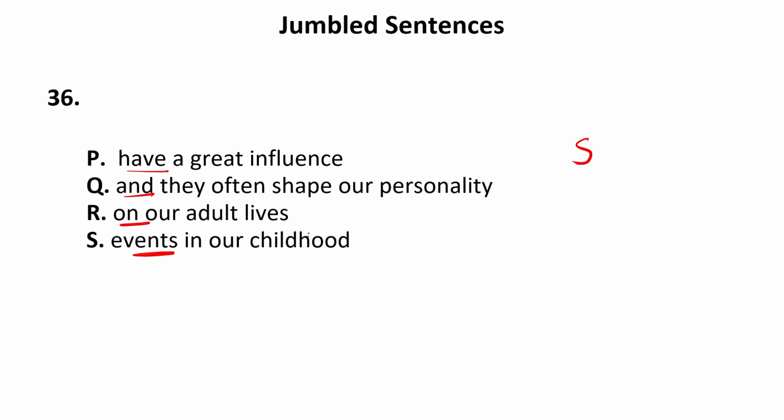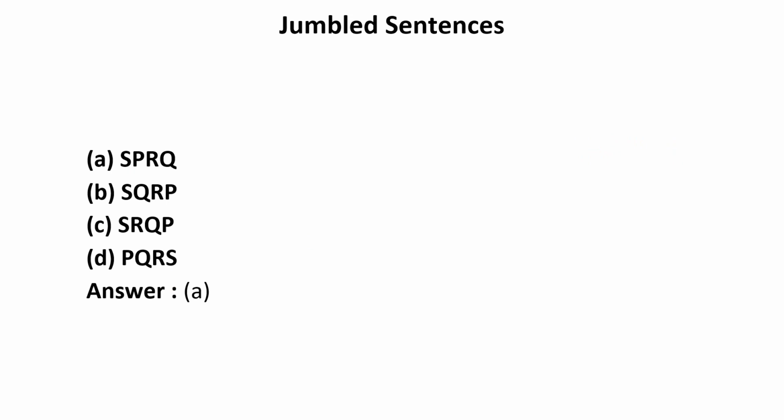So S: Events in our childhood have a great influence on. Now influence is followed by the preposition "on". So SP, then R, then Q. Now let us read it: Events in our childhood have a great influence on our adult lives and they often shape our personality. Now let us see if it is given in the options. SPRQ. The answer is A, that is SPRQ. It means the sequence that we have already made is absolutely correct.